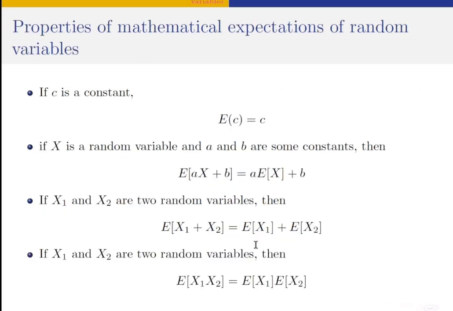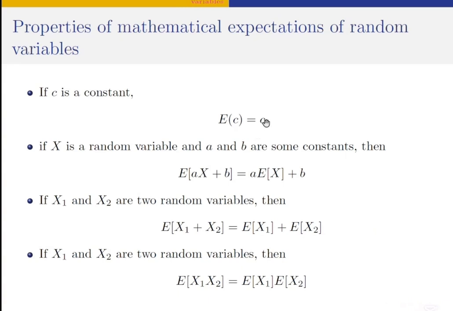Now, for mathematical expectations of random variables, there are some properties that are very important for us to note when we are computing them. The first is: if c is a constant, meaning c is not a random variable, the mathematical expectation of c is equal to c. In other words, the expectation of a constant will always be a constant.